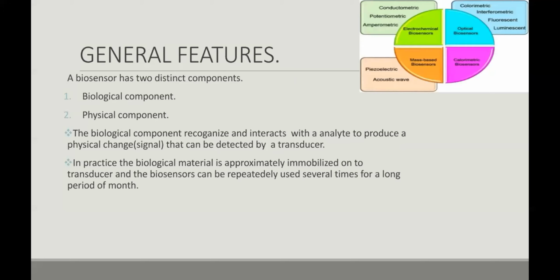So, general features of biosensors. Biosensors have two parts, a biological component and a physical component. The biological component recognizes and interacts with the analyte to produce a physical change that can be detected by a transducer.